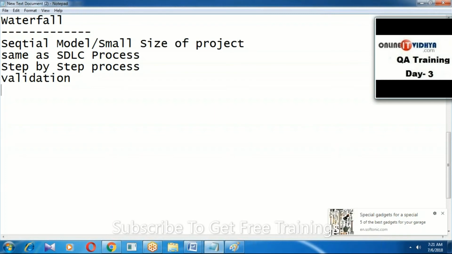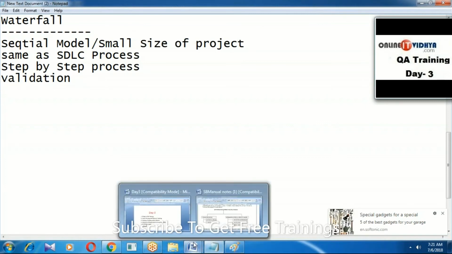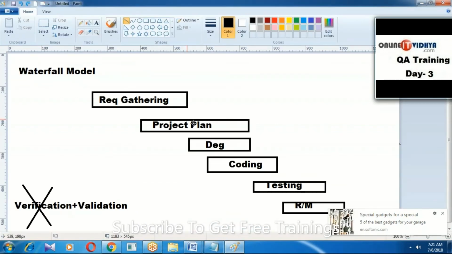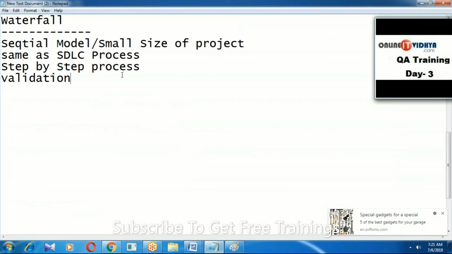And in this model, the flow of activity looks like a waterfall. See, step by step, the flow of activity looks like a waterfall. So this model is titled the waterfall model.